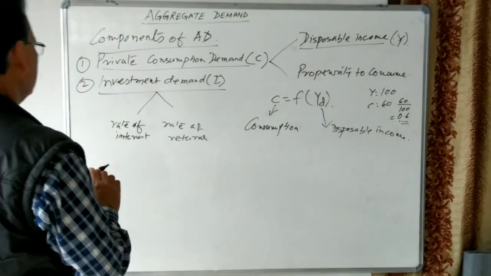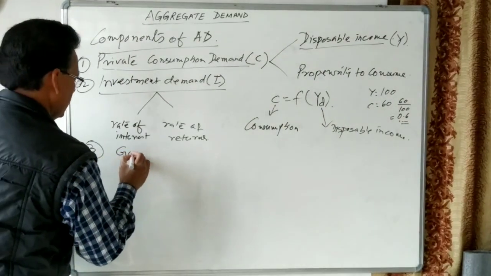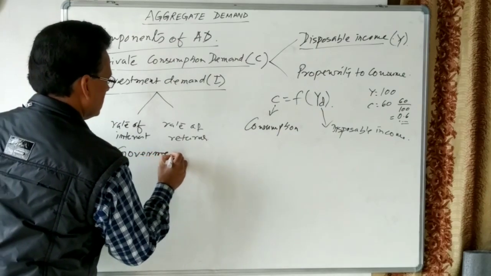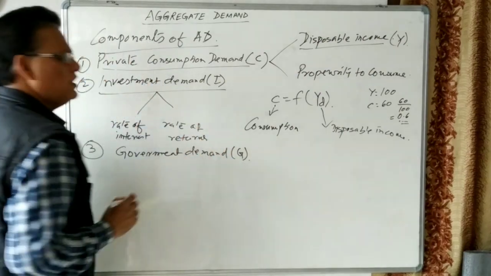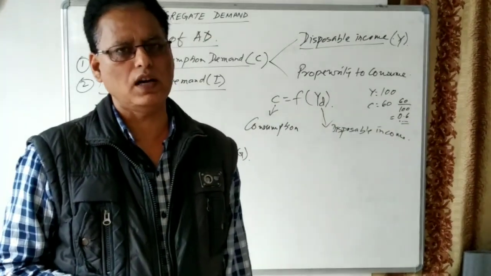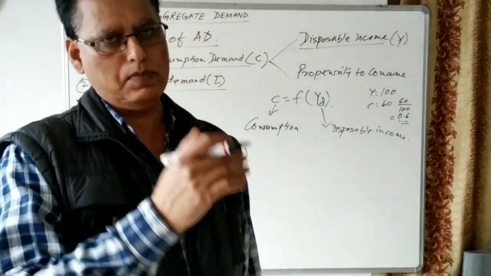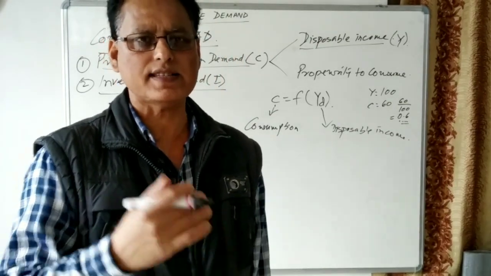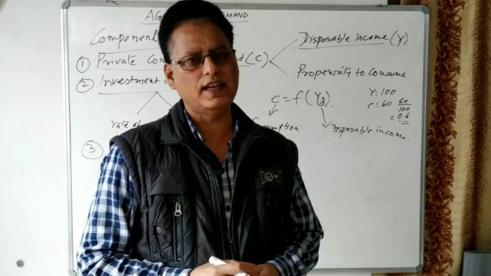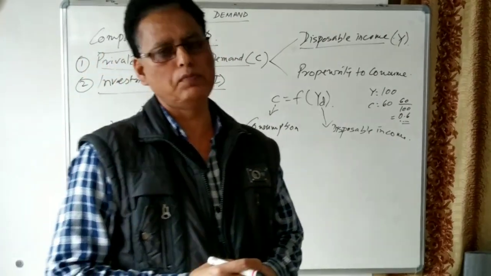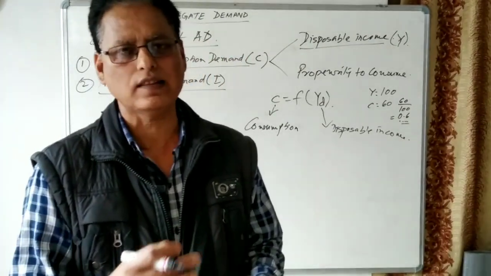Let us see what the third component is. The third component is government demand. We can write G. Government also demands goods, either for consumption or for capital formation, or for the creation of assets. For example, government demands consumer goods in order to maintain law and order, and to meet consumption expenditure in the form of education, health, and